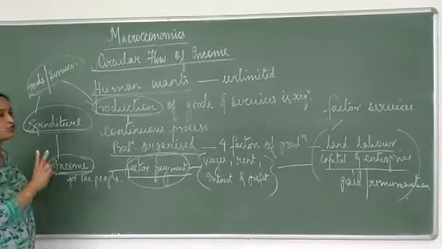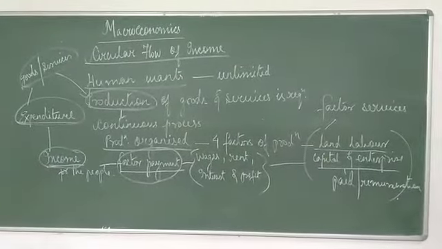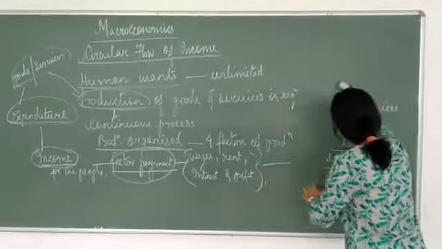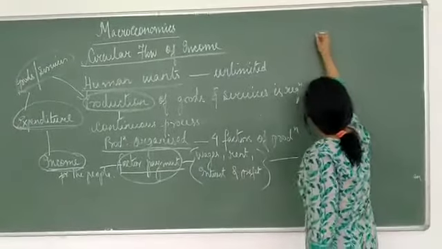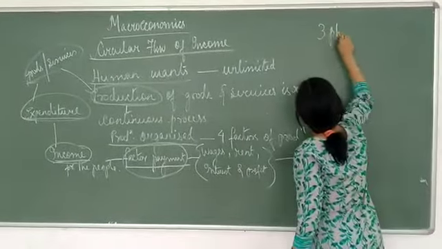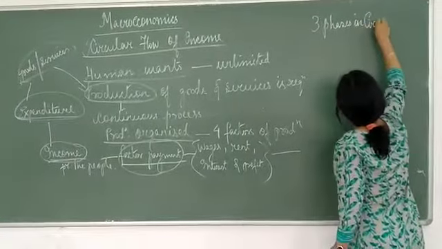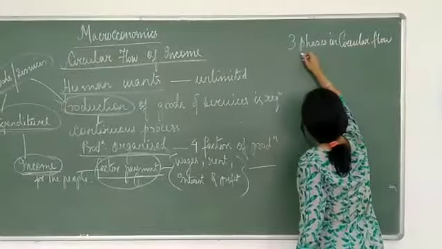Now let me draw the three phases. So we will take out the three phases now. So what are the three phases? I am showing it on this side. Keeping this, the three phases in circular flow. Circular flow of income.